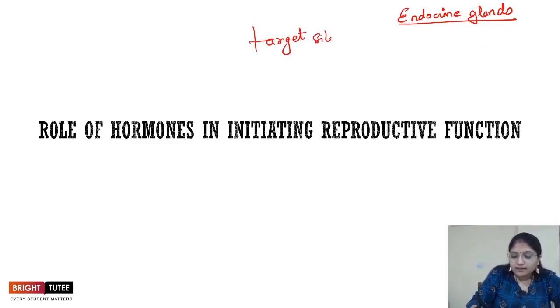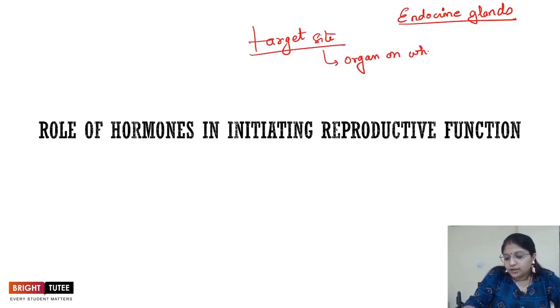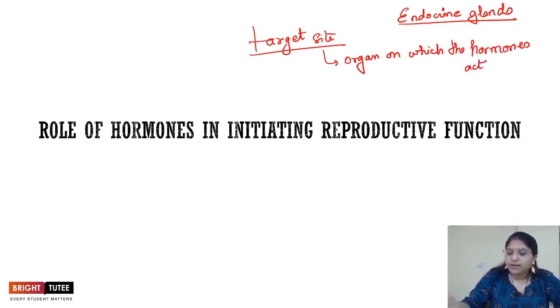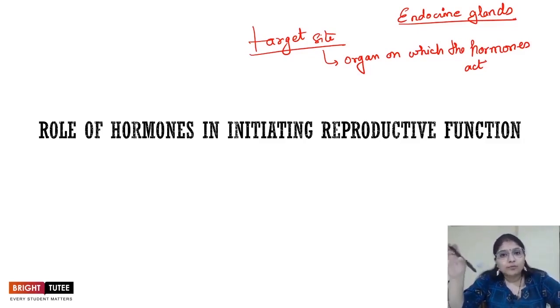Now, what exactly is a target site? Target site is the organ on which the hormones act upon, right? So let's say if we think about our thyroid gland, whenever the thyroid gland is releasing some of the hormones, it will act upon a certain organ of the body.